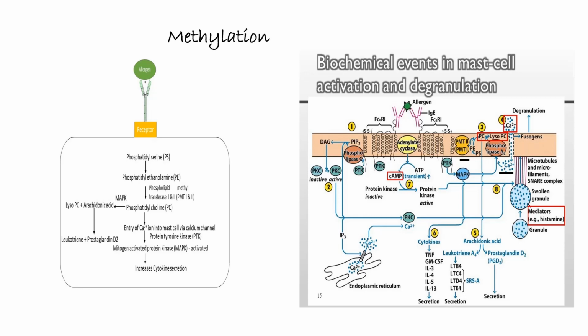The calcium ion, along with the protein tyrosine kinase, activates the mitogen-activated protein kinase, which increases cytokine secretion. Phosphatidylcholine is converted to arachidonic acid and lysophosphatidylcholine. Arachidonic acid is converted to leukotriene and prostaglandin.